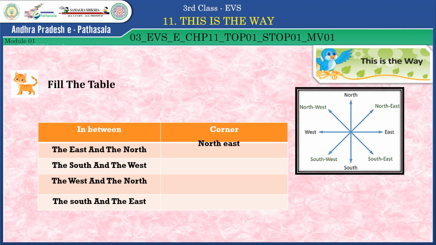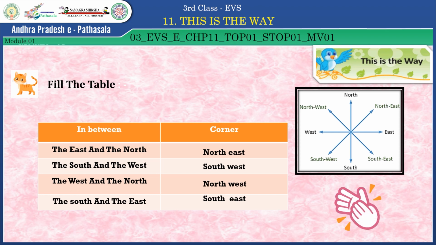Yes, the corner is northeast. The south and the west, what is the corner? Here it is southwest. In between the west and the north, which corner is there? Yes, it is northwest. In between the south and the east, we have the southeast corner. Well done, children.